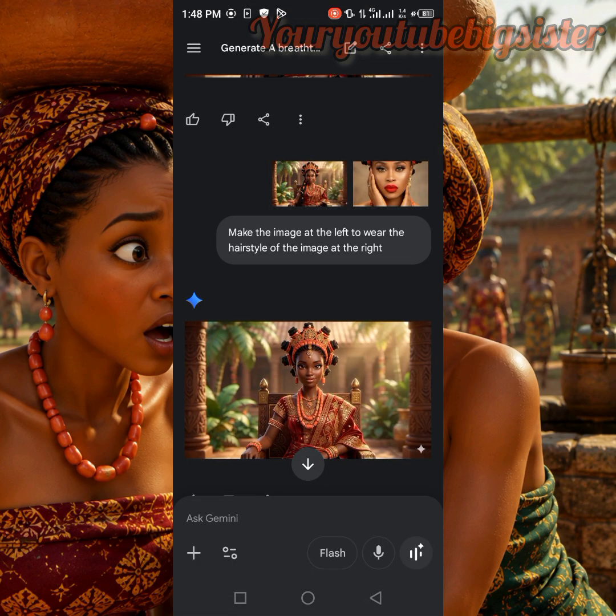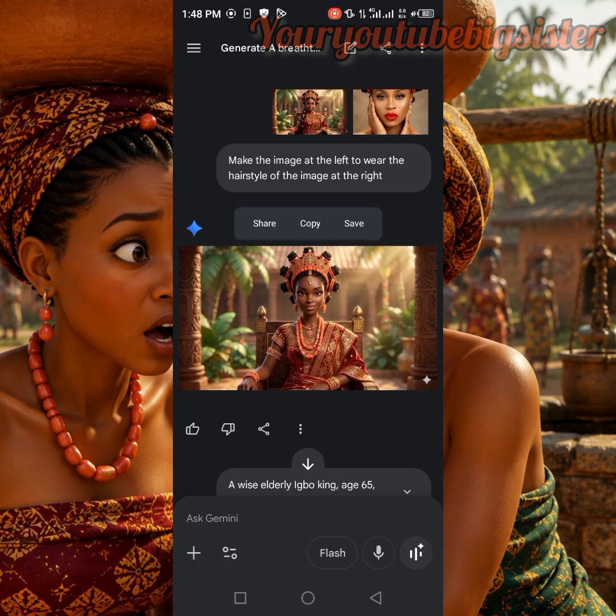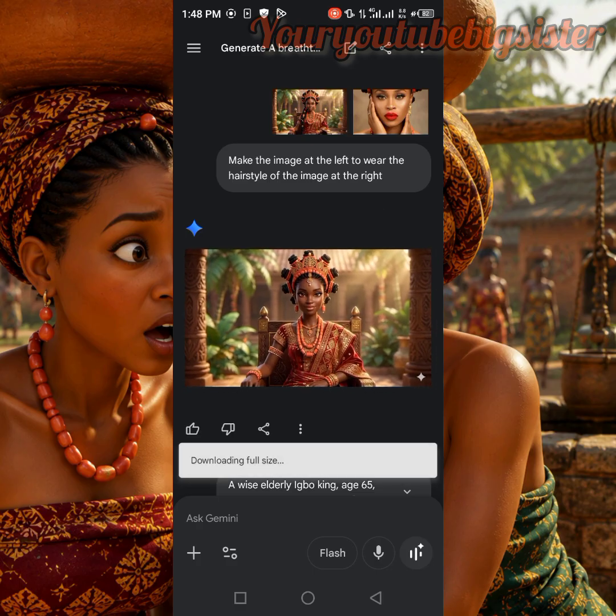AI can change your outfit. You can just download an outfit from Pinterest and ask it to make your image wear those clothes. It will wear those clothes. So AI has really, really upgraded, and if you know how to use it, you are good to go, right? So to save our image, I'll just long press and save, and it will be saved into our device.